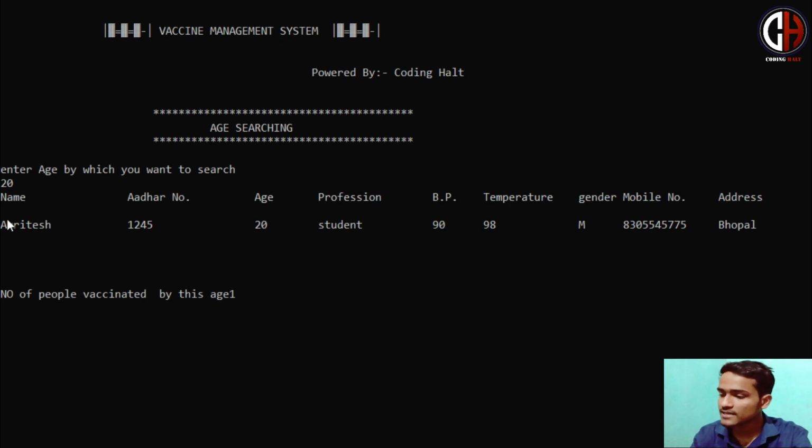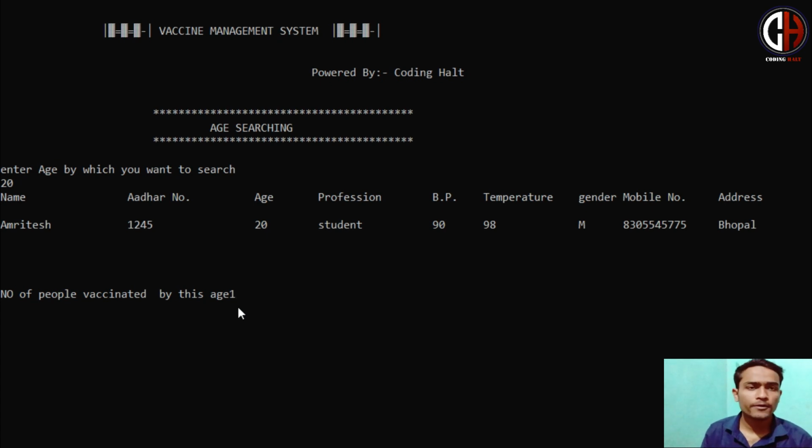You can see that by age 20, Amritesh, Aadhaar number 1, 2. Sorry, I have not written 3. You can see that 1, 2, 4, 5. Okay, age 20, profession student, BP this much. This means the data is being stored in the list view. Likewise, the number of people vaccinated by this age is 1.